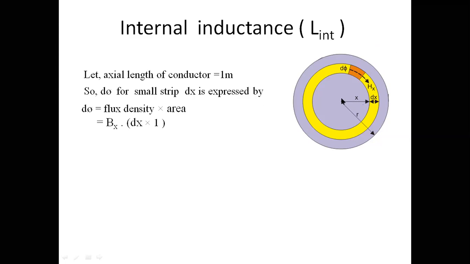I am telling this again and again: we are considering only a small elemental radial length dx. I am not taking the total radius r, I am taking a small portion dx, some elemental radial distance dx into 1. This will give you the area. Then what will be the flux inside this yellow ring? That is d phi, dx into 1.